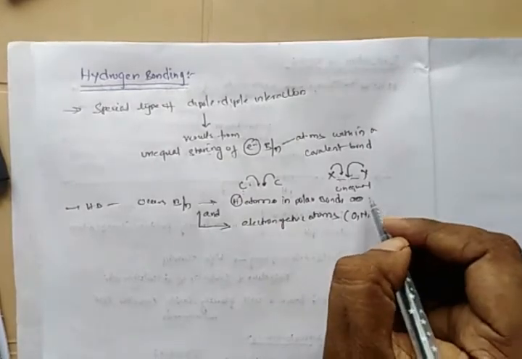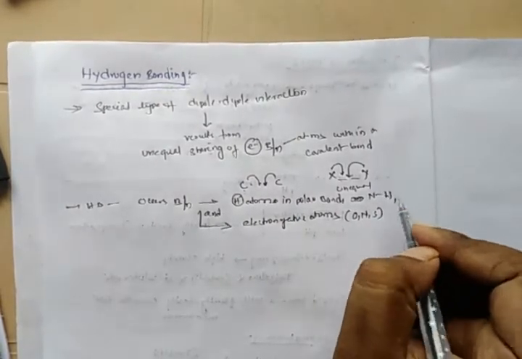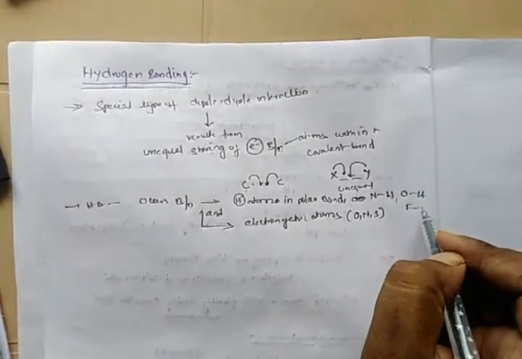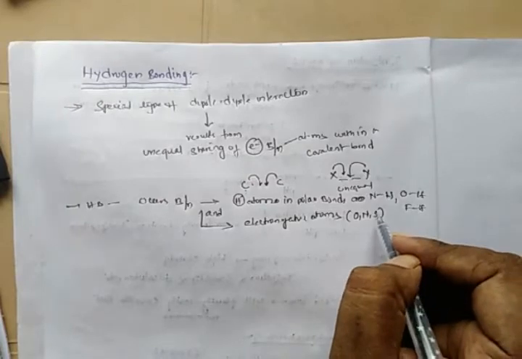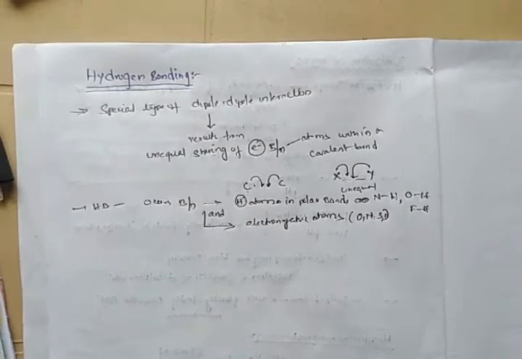For example, the polar bonds are the NH bond, OH bond, FH bond. It's better to write fluorine also. So this hydrogen bond is a special type of dipole interaction.